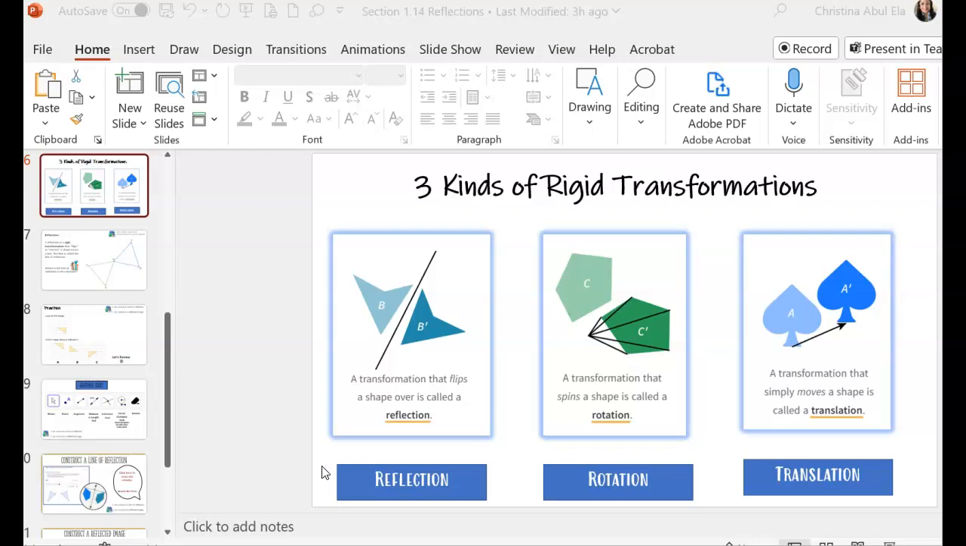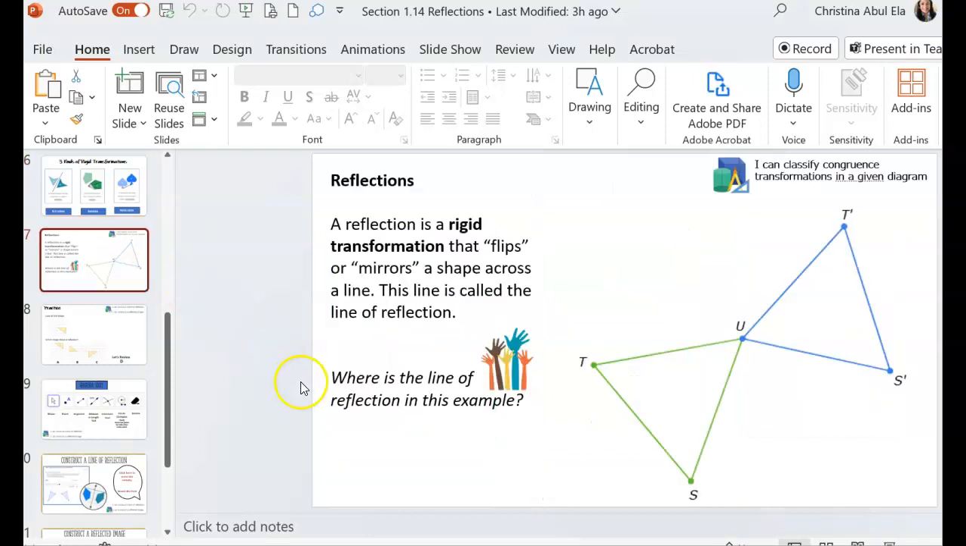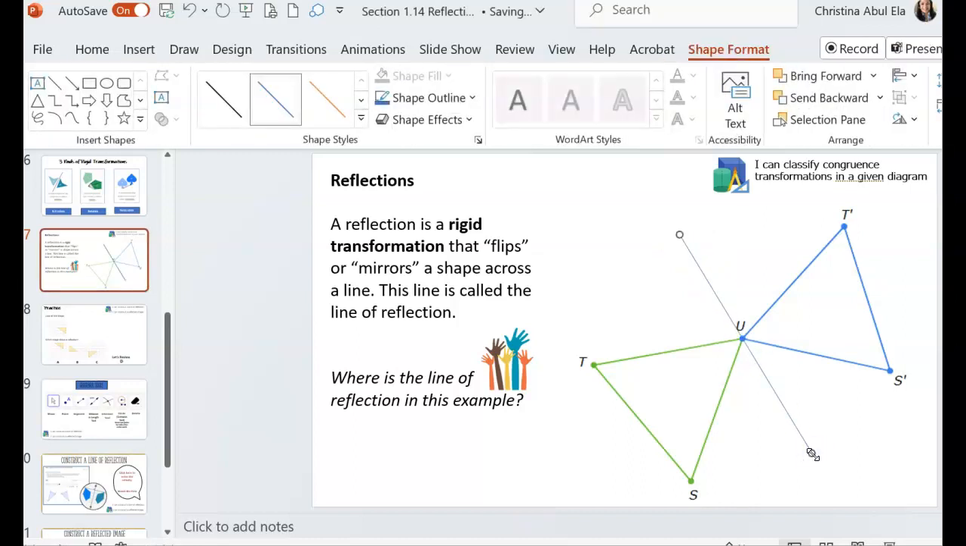The one that we're focusing on is the reflection, this first one. The reflection is a flip over a line of reflection. So this is one of the images that we saw in class the other day. The line of reflection would be right here for this one, the line that I just drew. It looks like I could fold the blue triangle over that line onto the green triangle and they would match up. So that's our line of reflection.